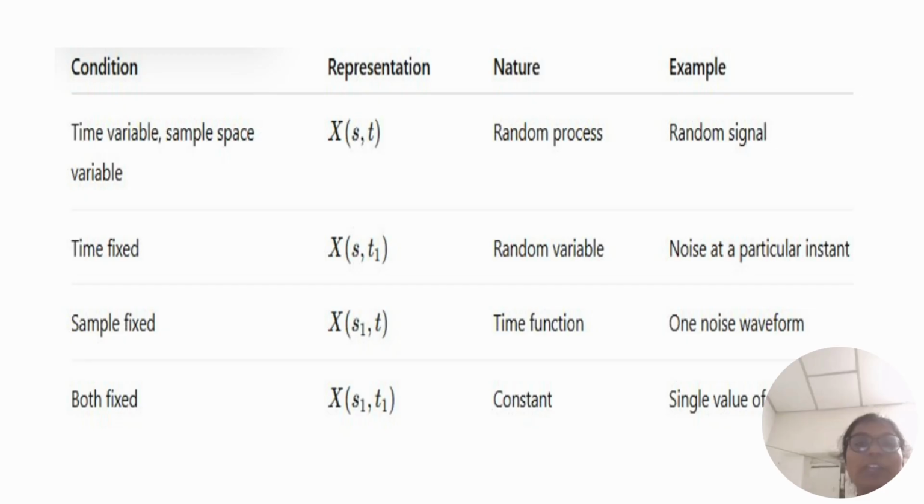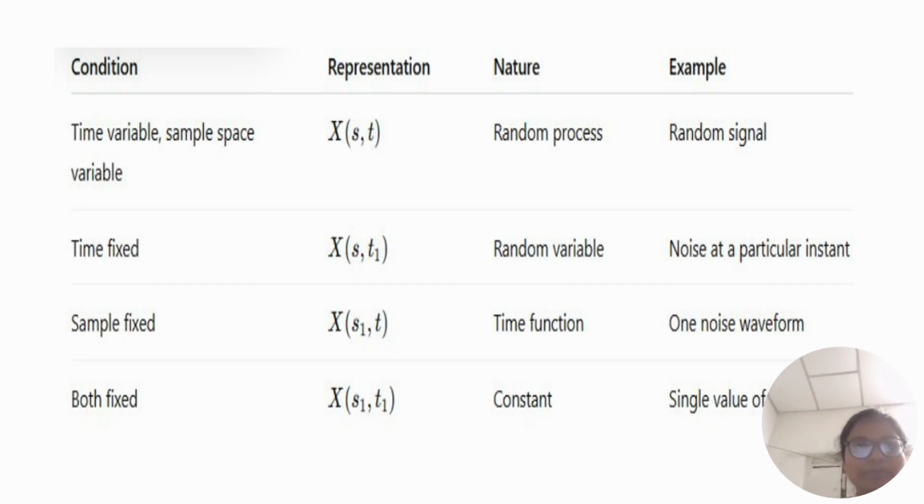Sample fixed. The one which is fixed has a numerical suffix, and the one which is not fixed doesn't have any numerical in its suffix. So in this, sample is fixed: X of s1 comma t. Nature is time function. And the example is one noise waveform.